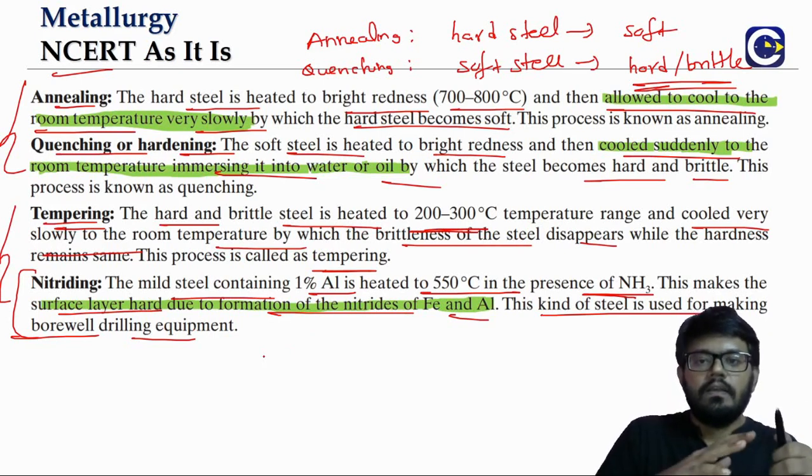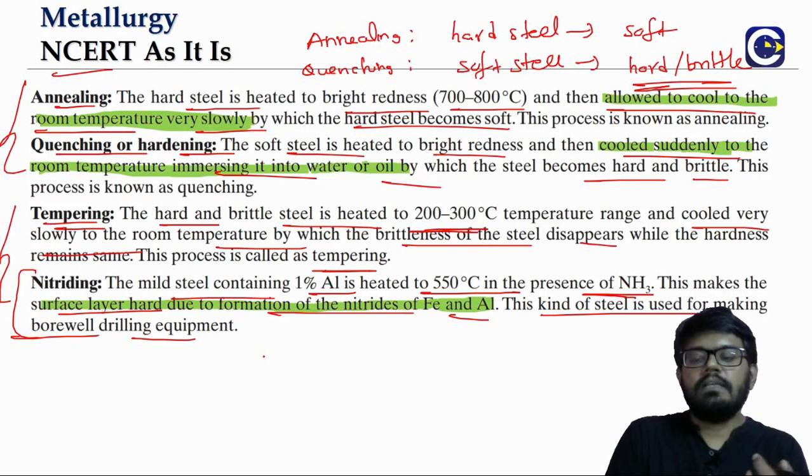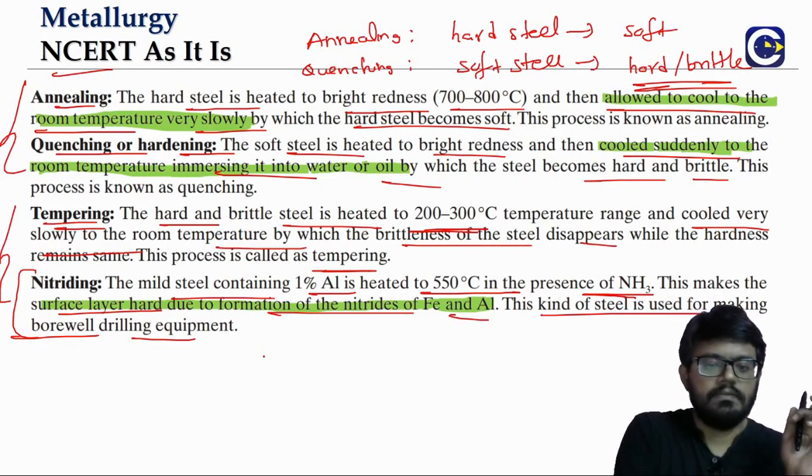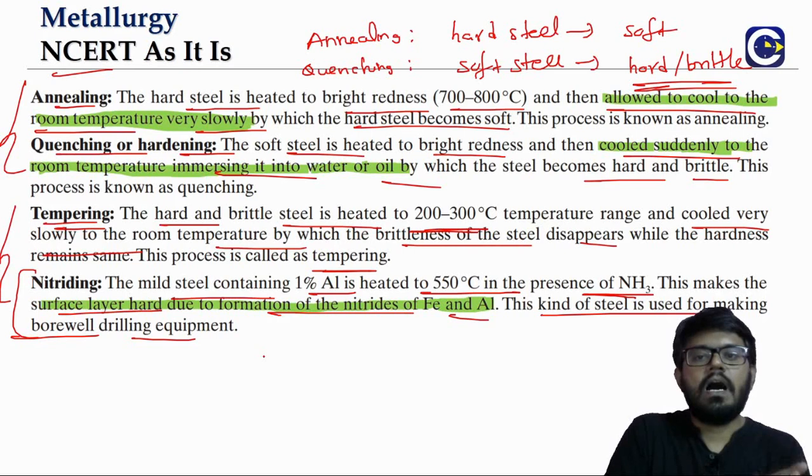When you take the mild steel and heat it up to 550 in the presence of ammonia, right, we will form a nitride layer of iron and aluminum, that's it. That is what is bringing the hardness to the surface.